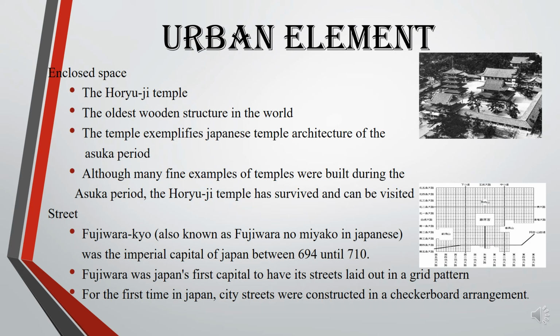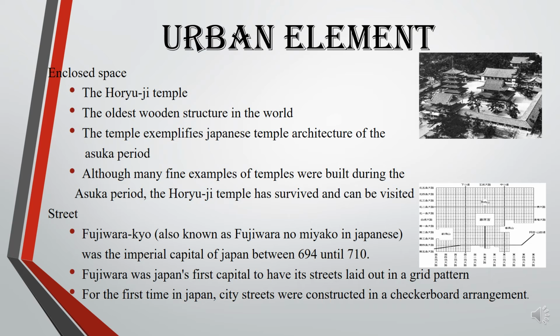Urban element. The first one is enclosed space. The Horyuji temple complex is considered the oldest wooden structure in the world. The temple exemplifies Japanese temple architecture of the Asuka period. Although many fine examples of temples were built during the Asuka period, they were constructed of wood and many have burned down and been destroyed by war. But this Horyuji temple has survived and can be visited.